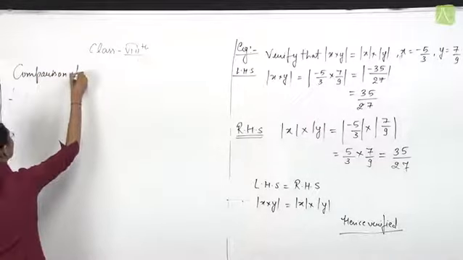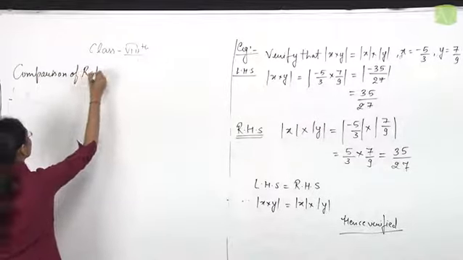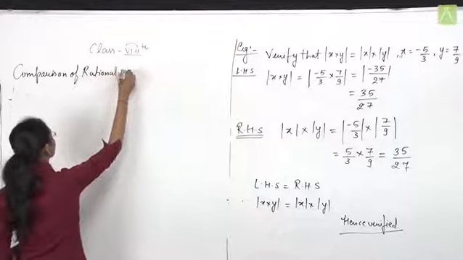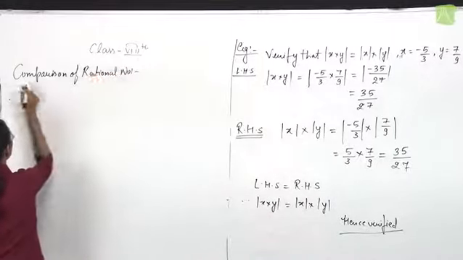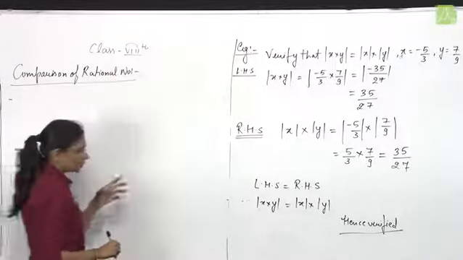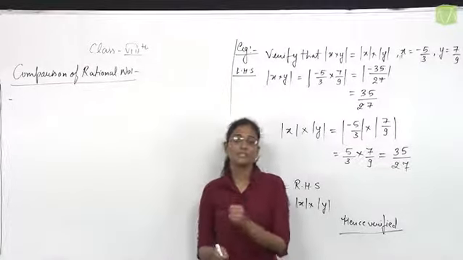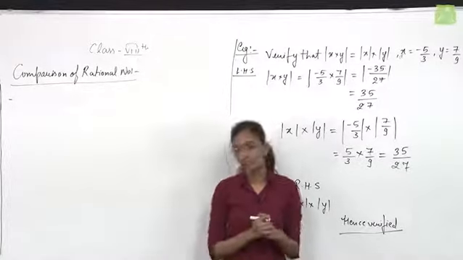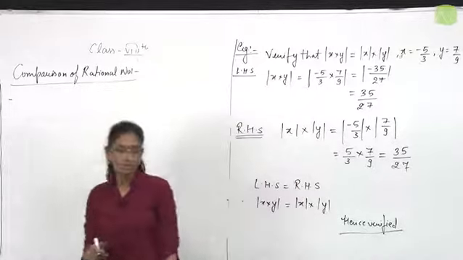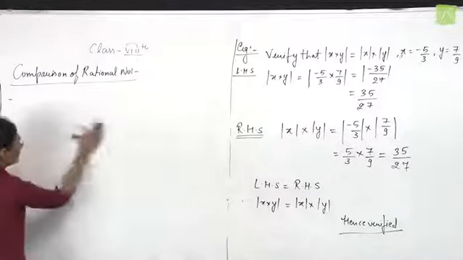Comparison of rational numbers. If there are two given rational numbers and we need to find which rational number is greater or which rational number is smaller, we need to compare them. So how to compare? For example,